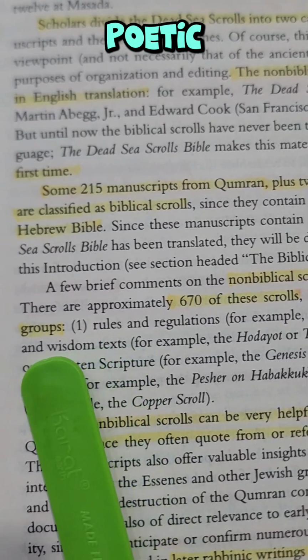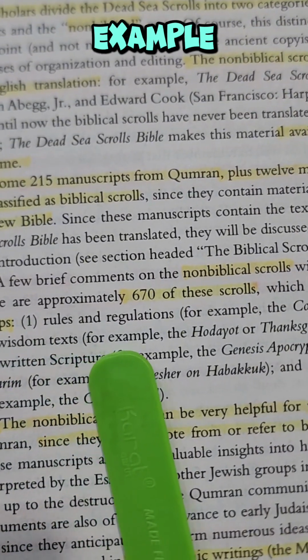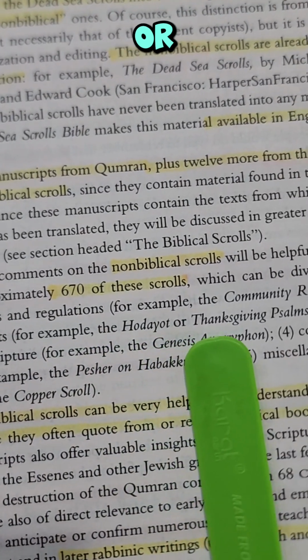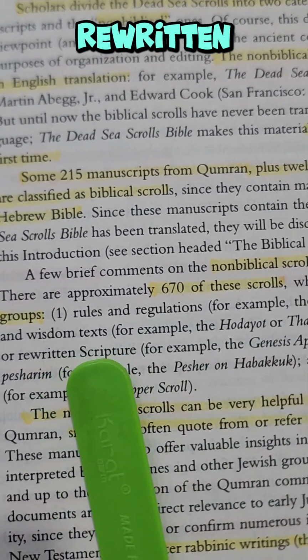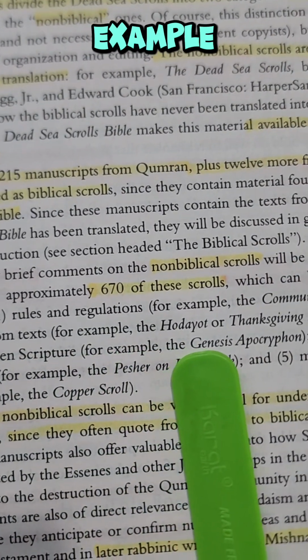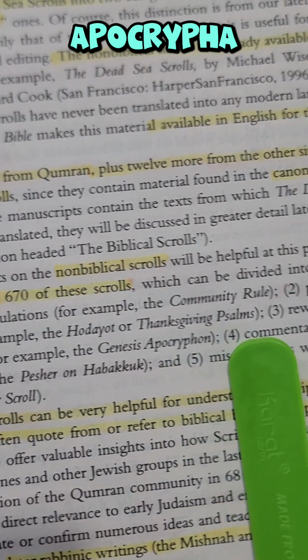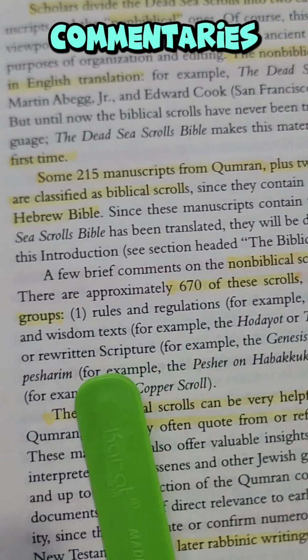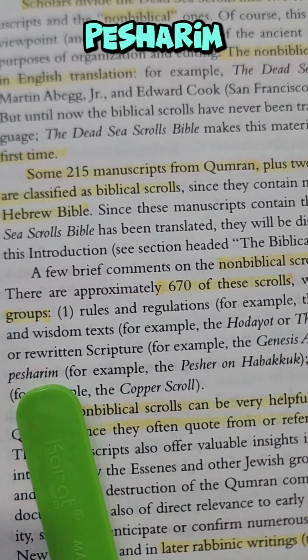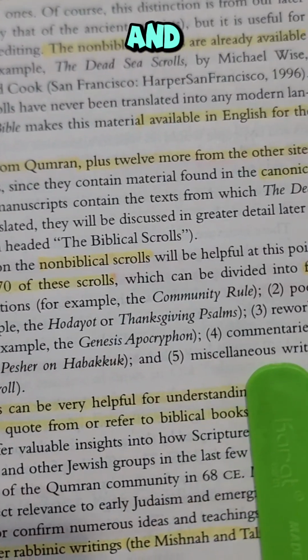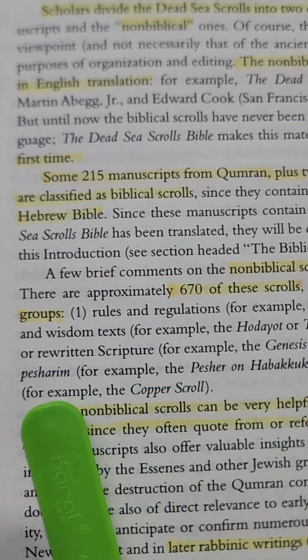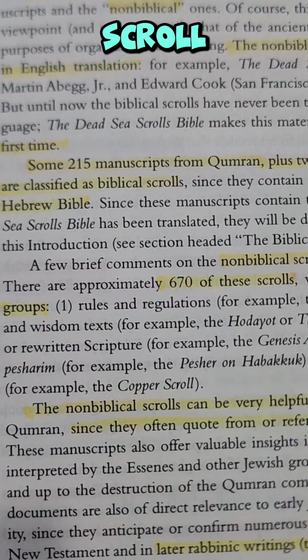Poetic and wisdom texts, for example, the Hodayot or Thanksgiving Psalms. Reworked or rewritten scripture, for example, the Genesis Apocrypha. Commentaries or Pesharim, for example, the Pesher on Habakkuk, and miscellaneous writings, for example, the Copper Scroll.